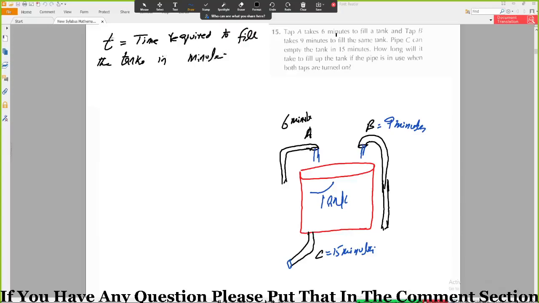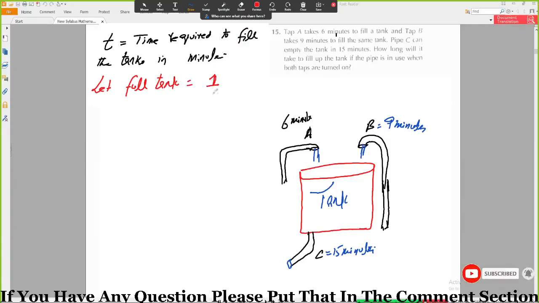So we need to find time. And let's say the full tank is equal to 1.